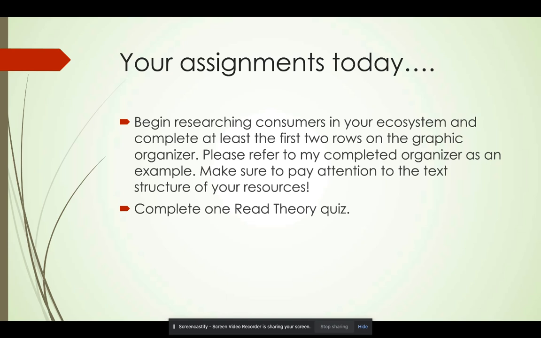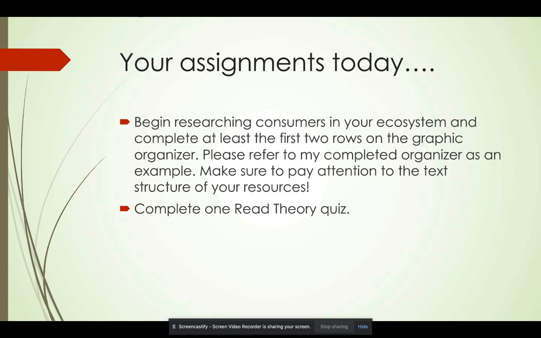So that brings us to your assignments for today. You guys are going to start working on research question number 3. Research question number 3 is all about consumers. So you are looking for the consumers in your ecosystem. Consumers are just that. They are things in your ecosystem that consume plants or they consume other consumers. So they consume producers or they consume other consumers within their ecosystem.